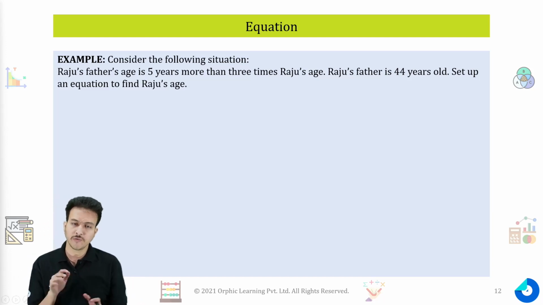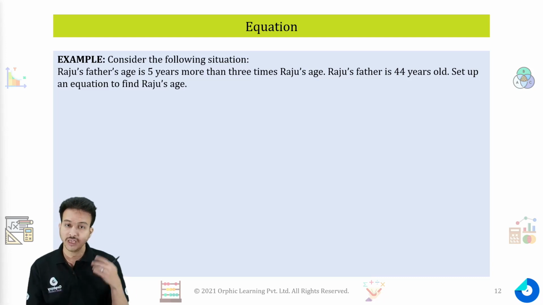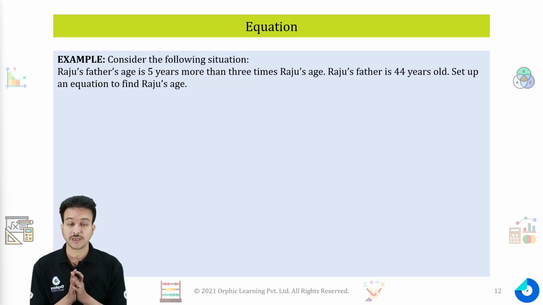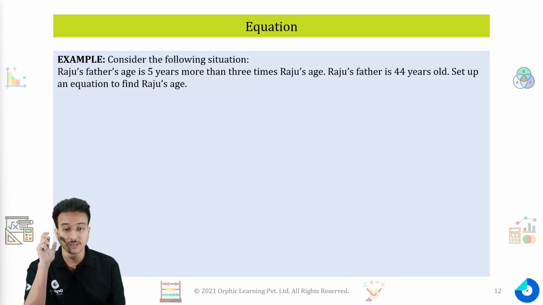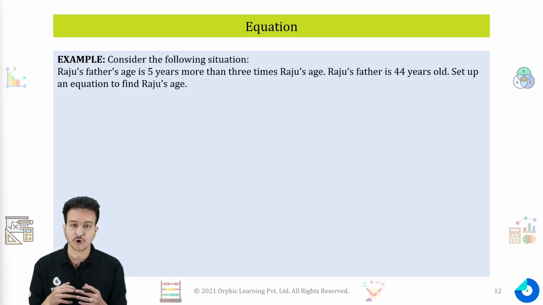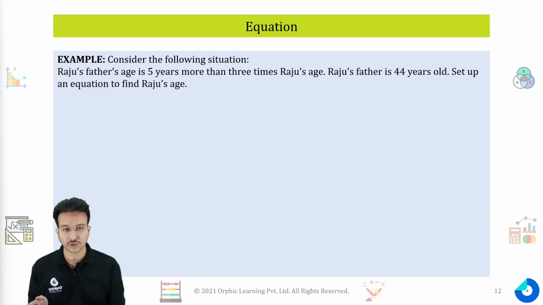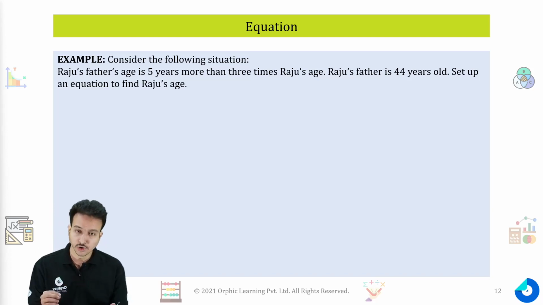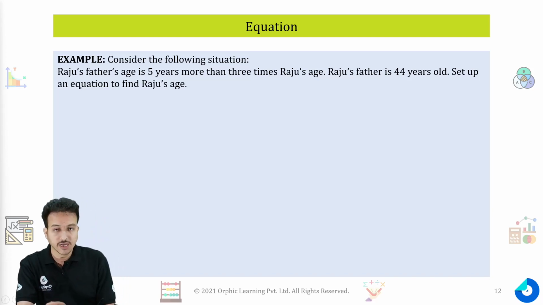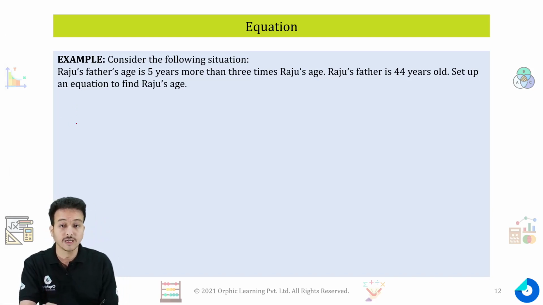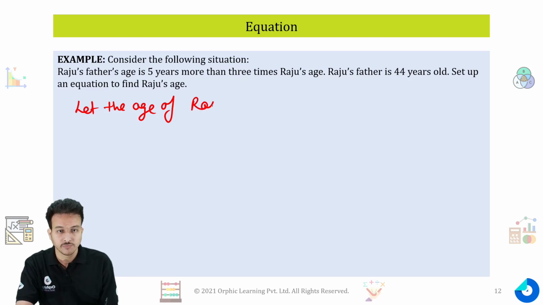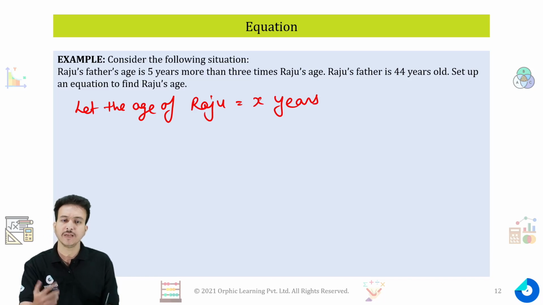First, we need to understand that whenever we try to form an equation in such cases, we need to take the variable as the number which is smaller. For example, if I am talking about Raju's age and Raju's father's age, we know that Raju is younger than his father. So whenever we are taking any variable, we should take the smaller one. So I'll say let the age of Raju be x years. I'm taking Raju's age to be x years.